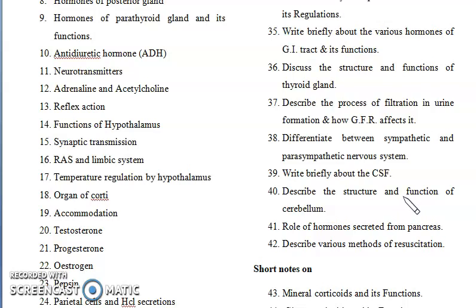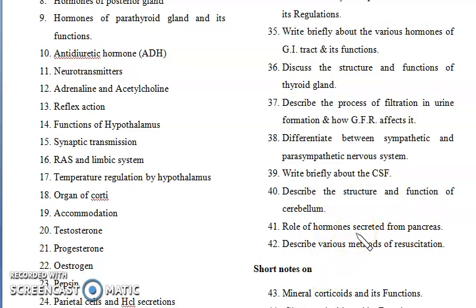The next question is role of hormones secreted from pancreas, right? So you see the hormones secreted from pancreas, we already discussed in earlier questions also. There are two to three hormones: insulin, glucagon. These are the primary hormones secreted from the pancreas, and they maintain the glucose concentration. So that was a similar answer to that question also.